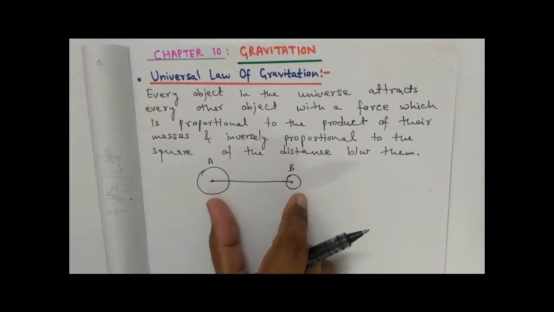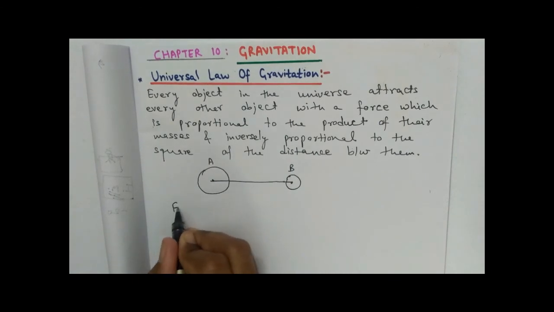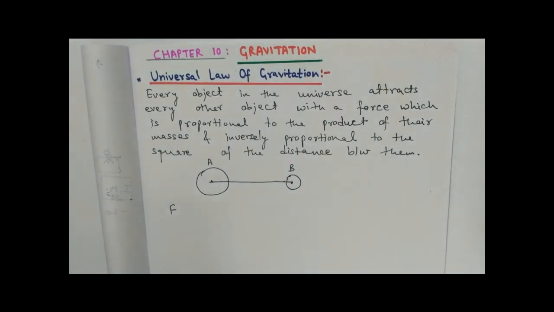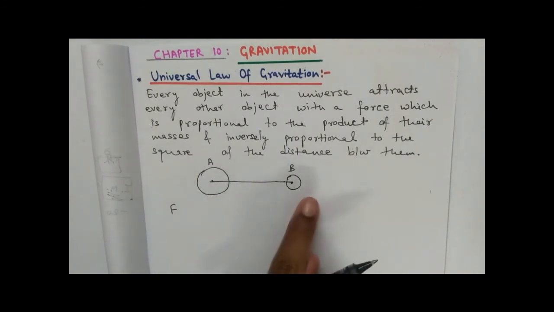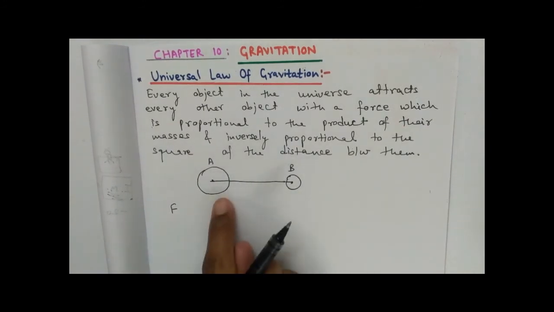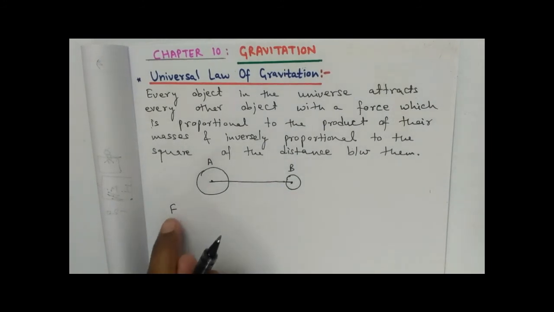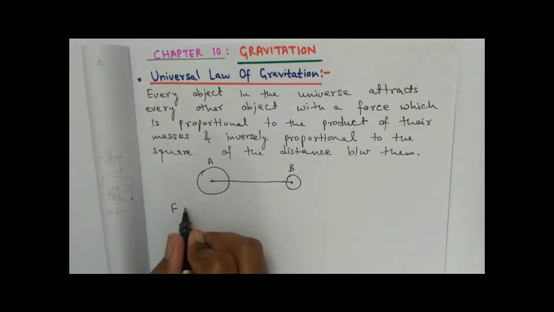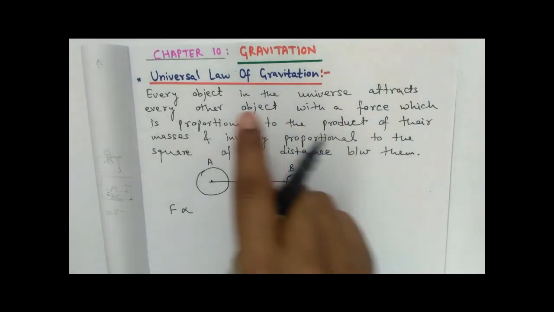This force, I'm assuming this as capital F. This is the force of attraction between any two objects placed in the universe, and the value of this force will be directly proportional to the product of their masses.